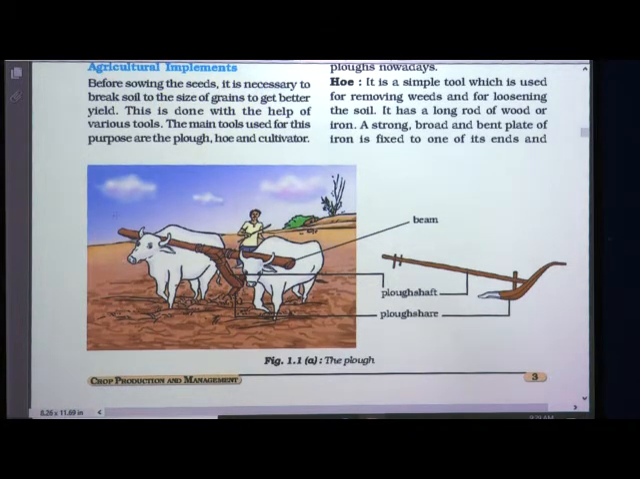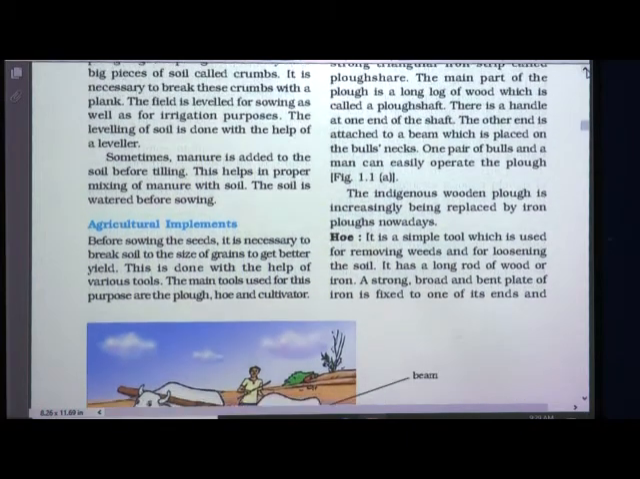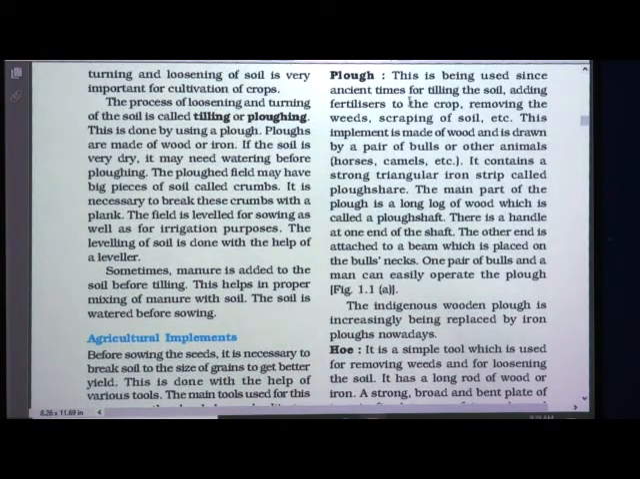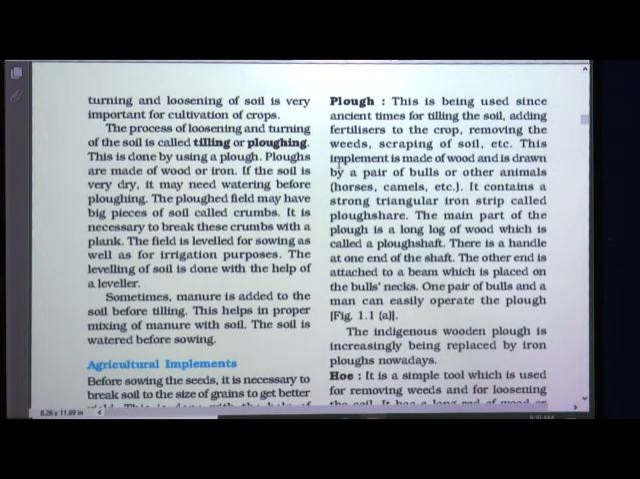So students, here in this picture you can see the plough is shown. This is the plough which consists of the plough shaft, then this is the plowshare, then this part on which it is supported is called the beam. So let us see what this plough is in detail. Plough is one agricultural implement or tool.